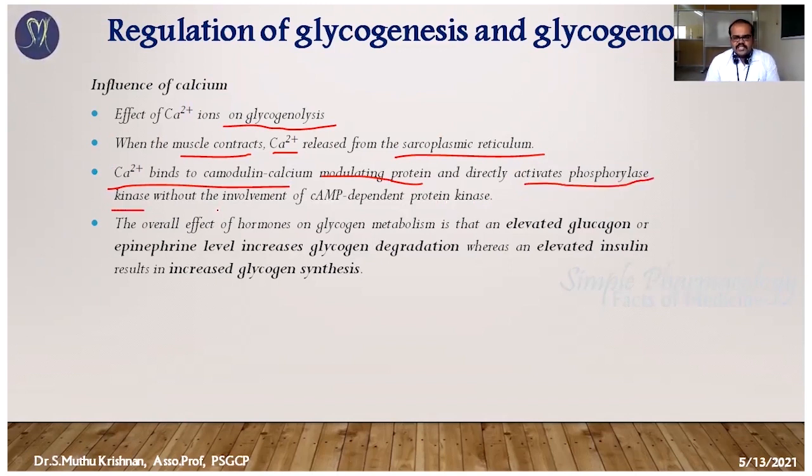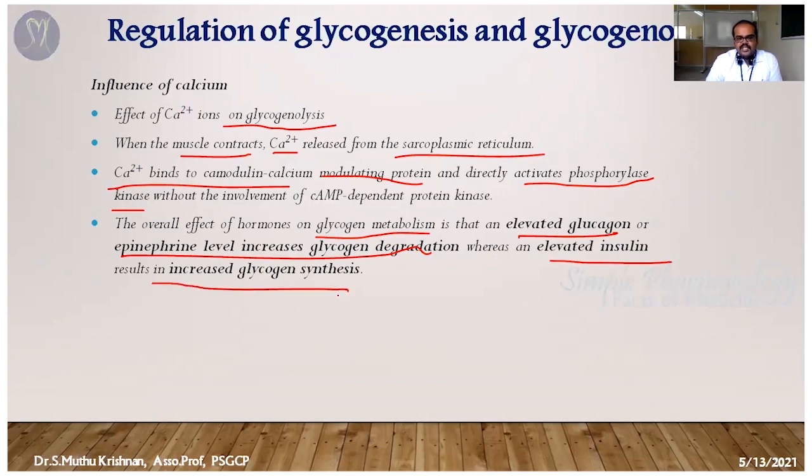What is the thing? If phosphorylase kinase is activated, what happens? The same thing as in the last step: phosphorylase kinase is activated, which means the glycogen is going to break down. So overall, in glycogen metabolism, elevated glucagon or epinephrine level increases glycogen degradation, whereas elevated insulin is going to increase glycogen synthesis.